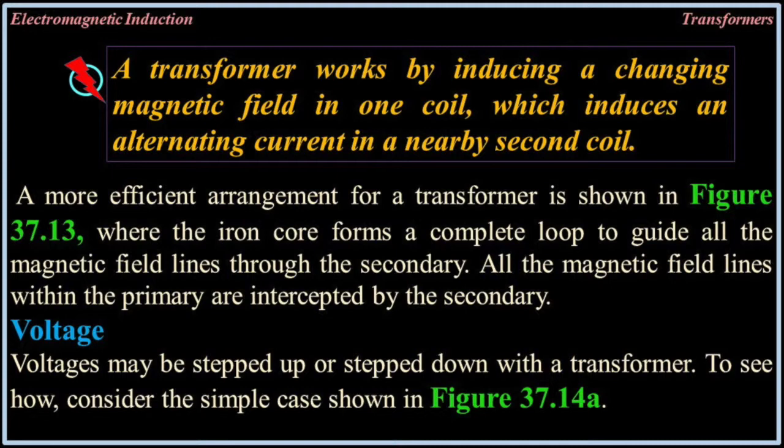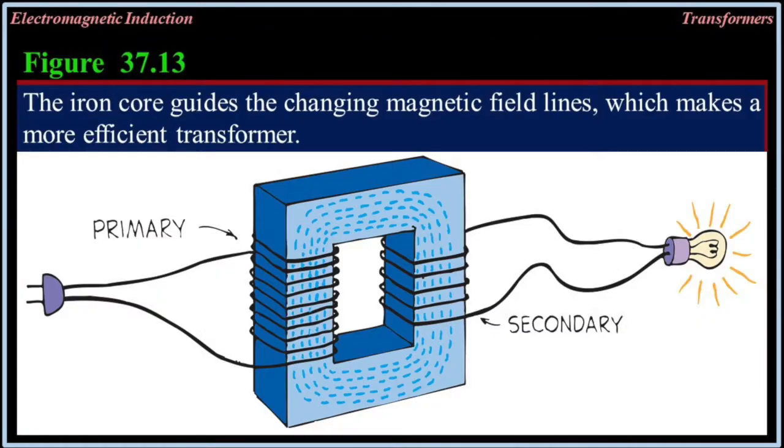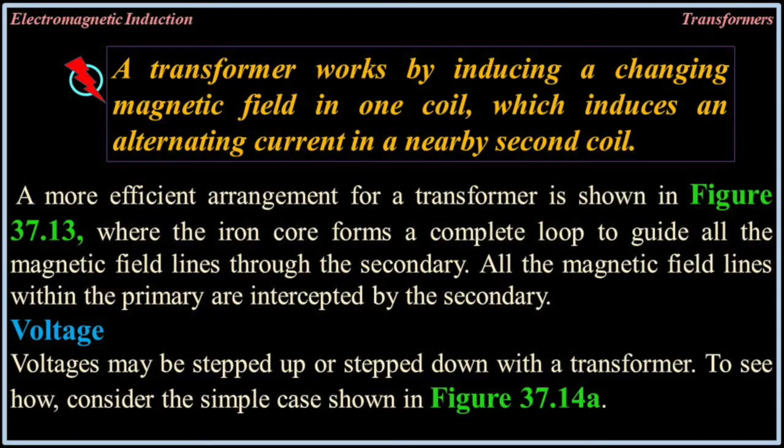A transformer works by inducing a changing magnetic field in one coil, which induces an alternating current in a nearby second coil. A more efficient arrangement for the transformer is shown in figure 37-13, where the iron core forms a complete loop to guide all the magnetic field lines through the secondary. All the magnetic field lines within the primary are intercepted by the secondary. Voltage may be stepped up or stepped down with a transformer.